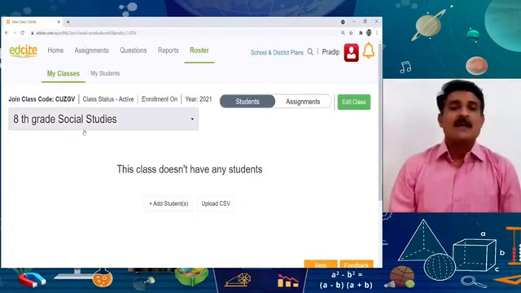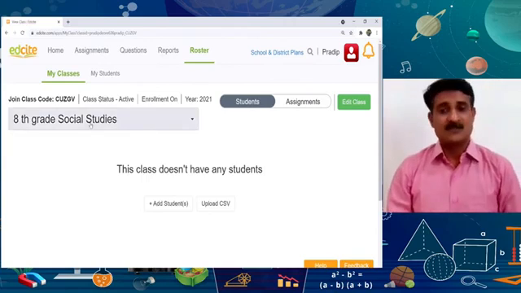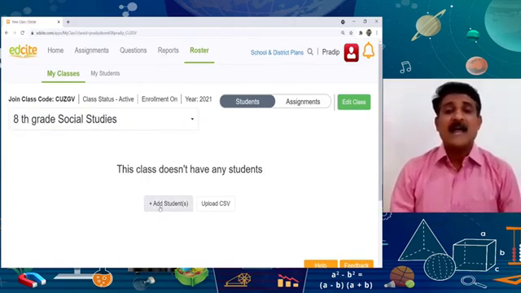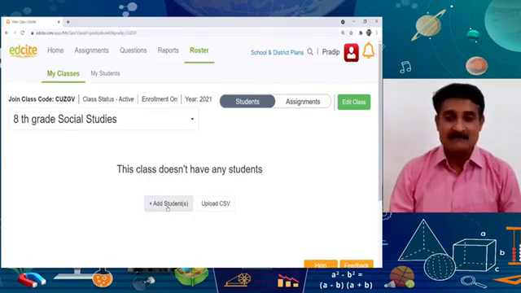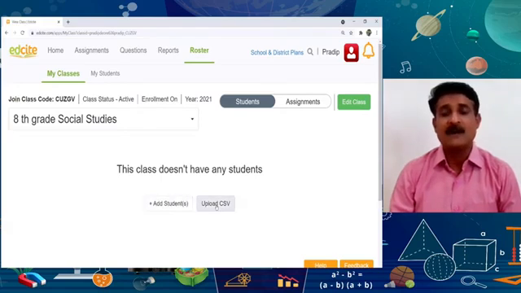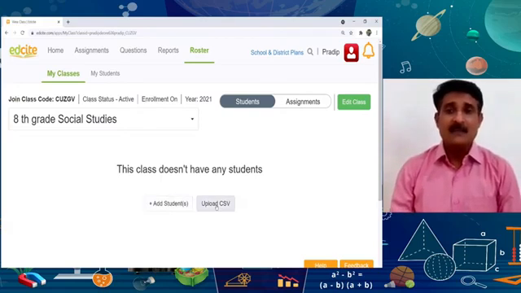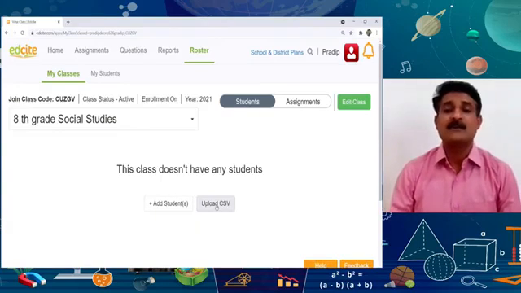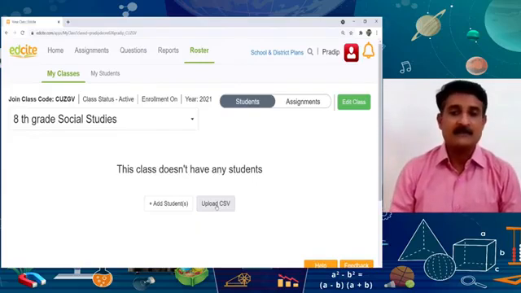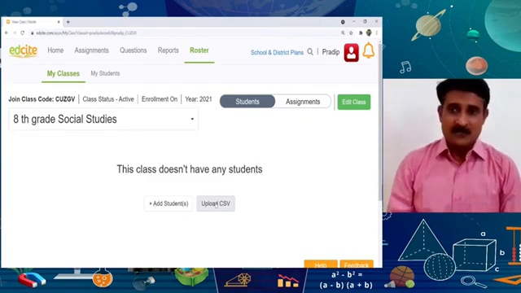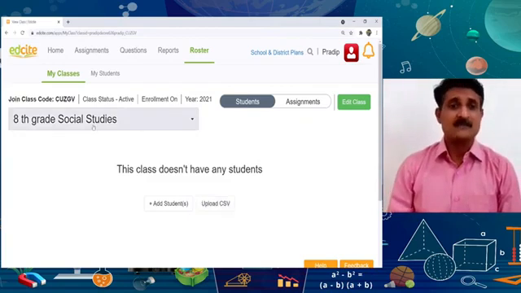Okay, so now I have created my classroom. Now I want to add the students. So here below the classroom, you can see add students and upload CSV. CSV means comma separated value file. If you have created a comma separated value file on your Excel platform, you can directly upload the file on this platform. So the students will directly attach to this classroom.